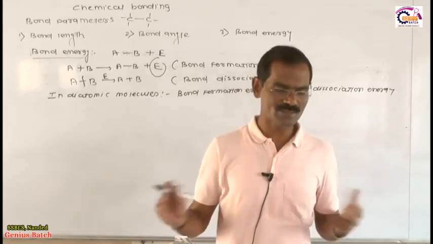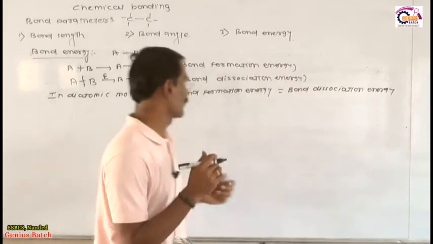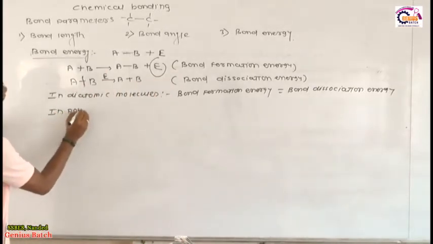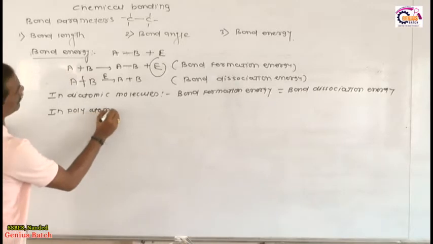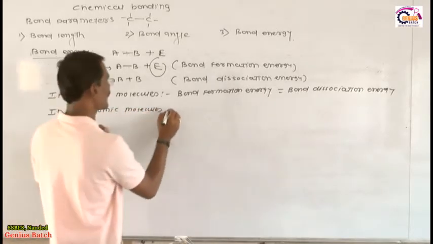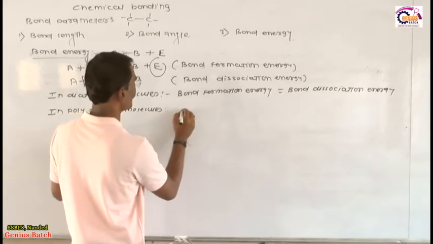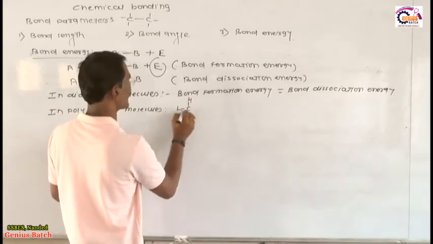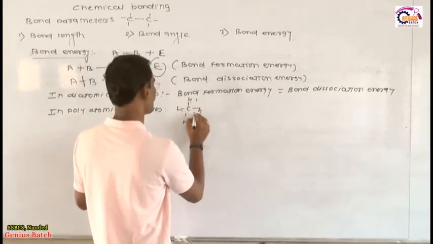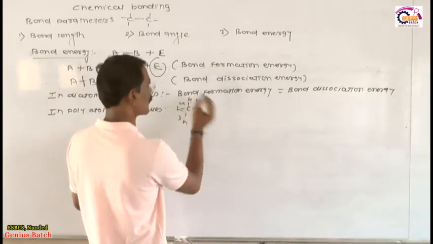So, this is for a diatomic molecule. Now, in a polyatomic molecule, I will explain how to calculate the bond energy. My friend, suppose I have one example: CH4. We have four C-H bonds. This is one C-H bond, two C-H bond, three C-H bond, four C-H bond.